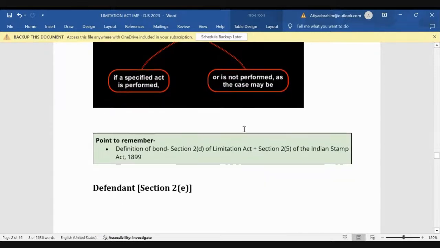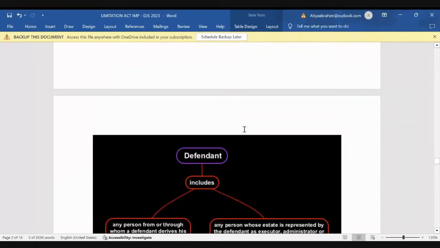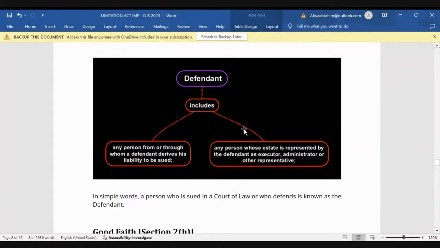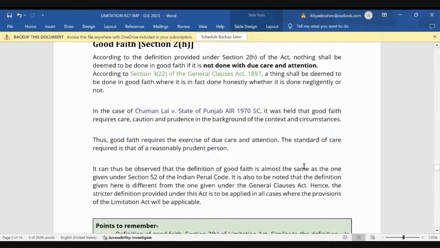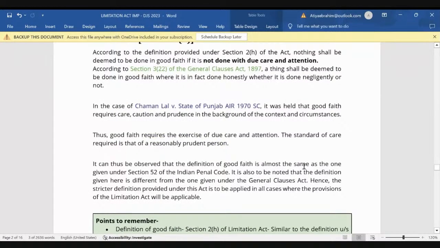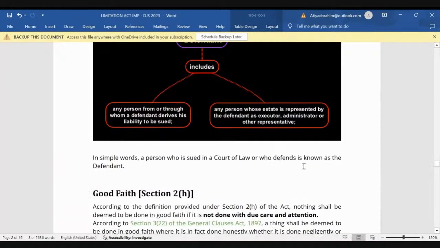Come to section 2 clause E, which defines defendant. Who is a defendant? Like we read applicant, it includes any person from or through whom a defendant is deriving his liability to be sued, and any person whose estate is represented by the defendant as executor, administrator or other representative. This defines defendant. What is the meaning of good faith? In section 2 clause H. After E there is another one, F, which you can look at. Easement, again, is important. Section 2 clause F, easement is important. What is easement, students?